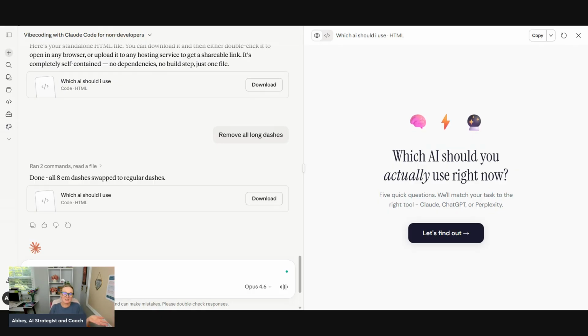And that's as simple as this particular app is. But again, I wanted to take you step by step, prompt by prompt, as I created this in Claude.